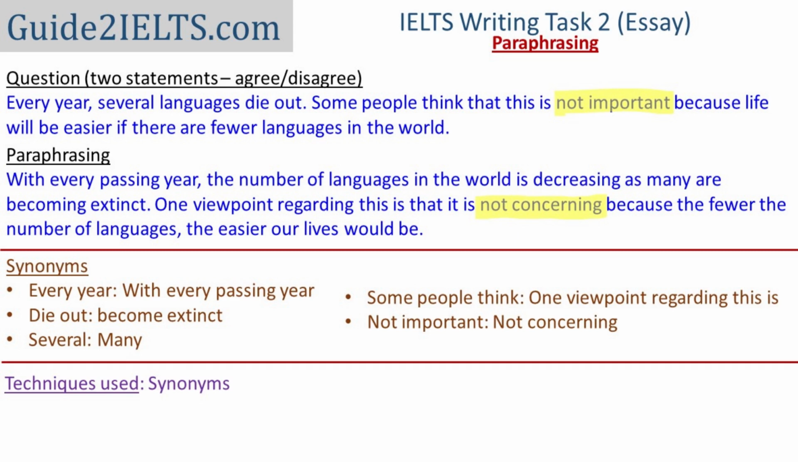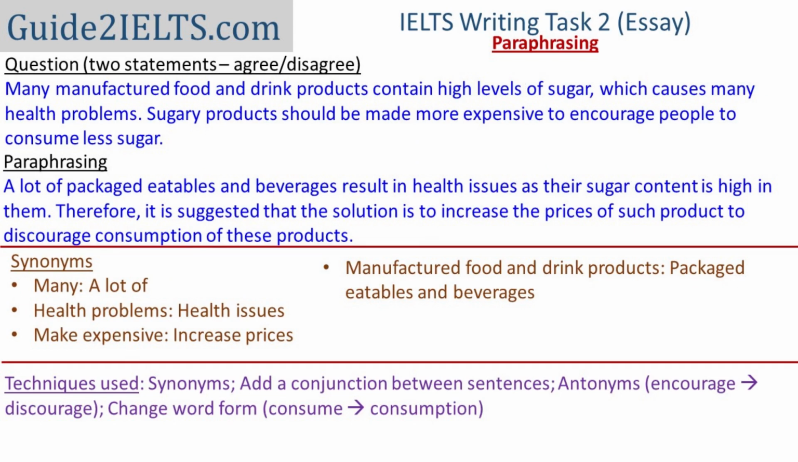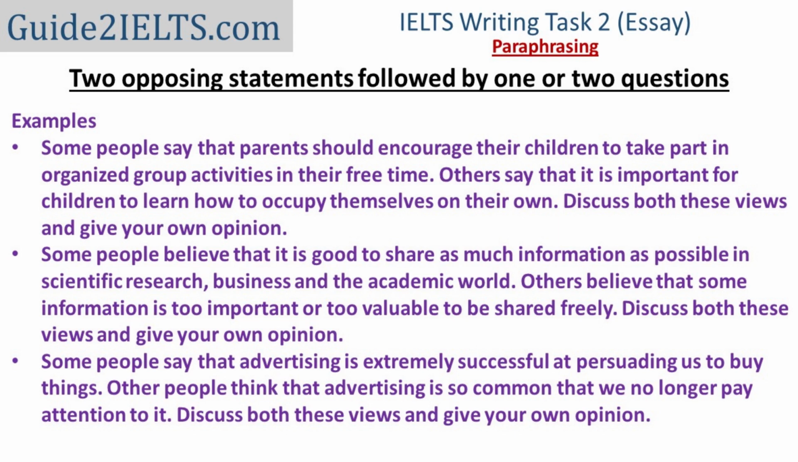Here's another example. Many manufactured food and drink products contain high levels of sugar, which causes many health problems. Sugary products should be made more expensive to encourage people to consume less sugar. Besides using synonyms and antonyms and changing the word form, I have also added a conjunction between the two sentences, "therefore."